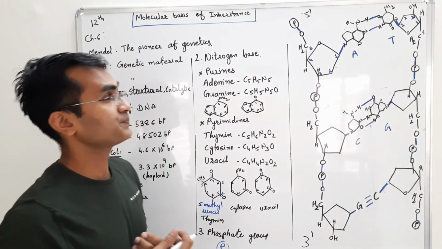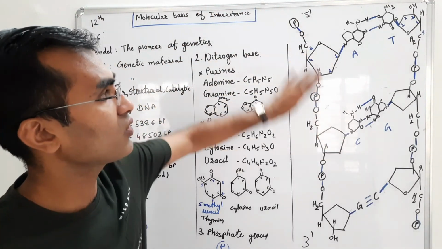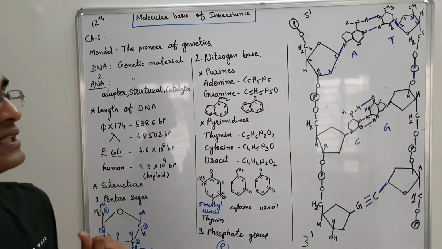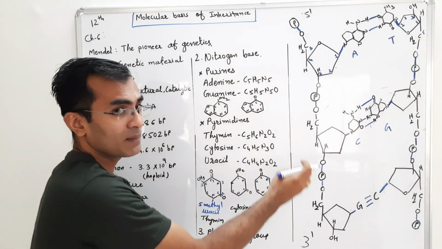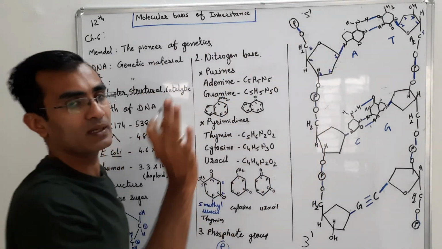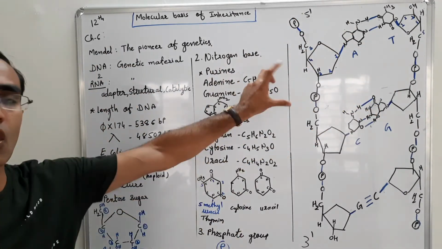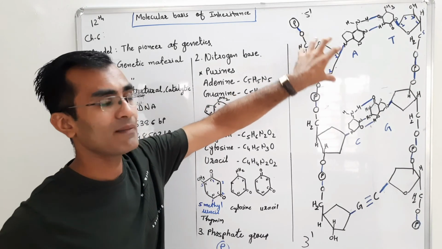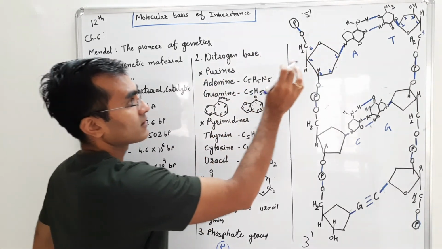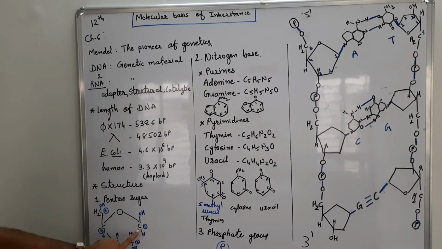Now we talk about the structure. Okay, so as I have tried to draw over here the basic construction of the DNA, and how it makes the polynucleotide chain. Now this is a sugar. We can say this is a deoxyribose sugar, because I have tried to draw the structure of the DNA over here. There are carbons numbered 1, 2, 3, 4 and 5. This is the first carbon, you can see over here. There will be an OH group.